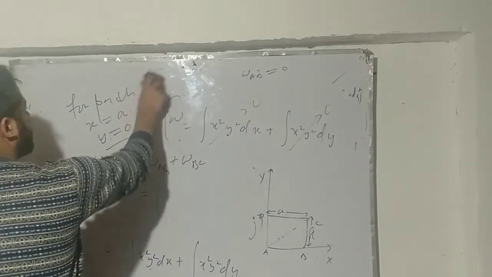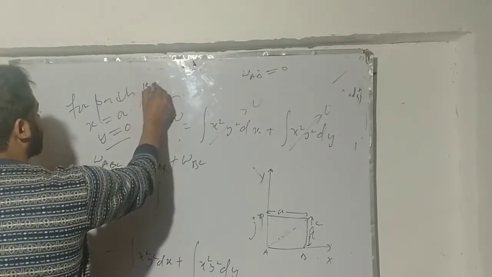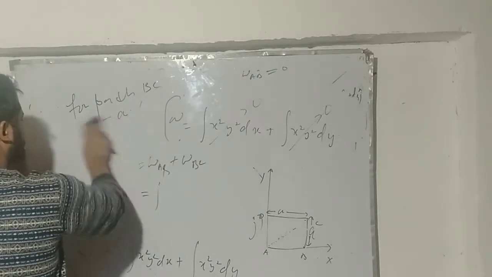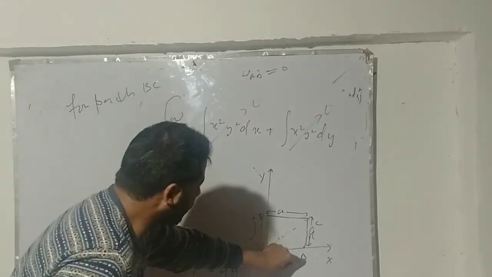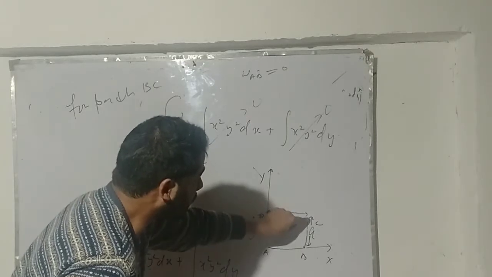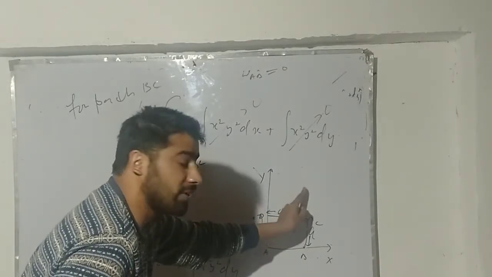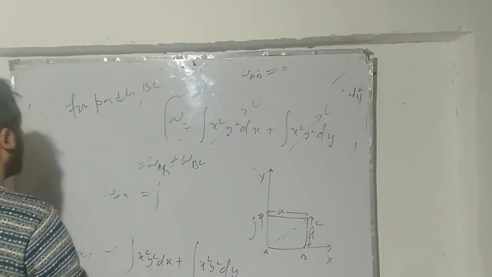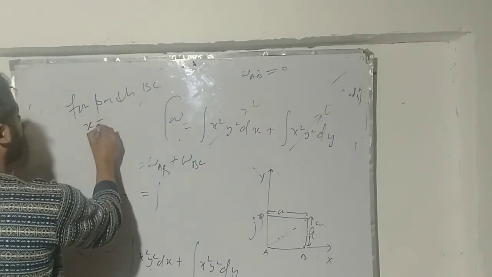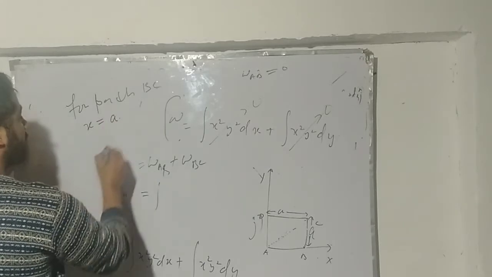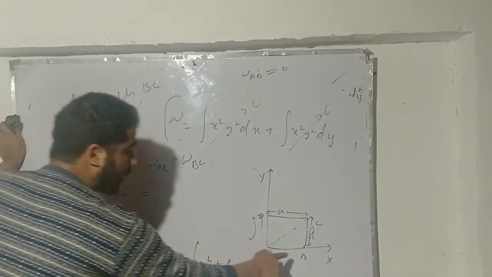Now let me look at one more fellow, the work done along the path BC. So for path BC, what will happen? When we talk about the path BC, the value of x will not change along this way. The x will be A, comma y. What will be my y?